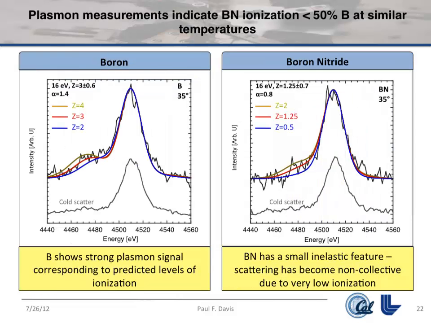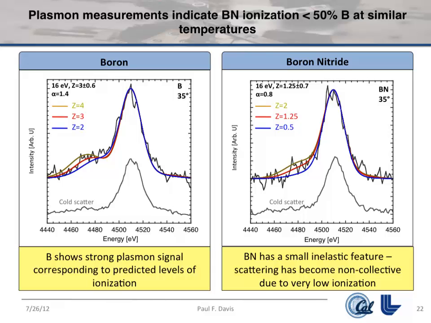And then we again do X-ray scattering and get spectra that look similar. But here I'm showing different results on the left and right. Left is boron, the right is boron nitride. Otherwise, everything is the same: the temperature, all the experimental parameters, the scattering angle. On the left, I show cold scattering, where you see that characteristic elastic scattering and no other features. When you get it hot, you see this plasmon feature, free electrons shaking around in the system, which you can fit to an ionization degree of roughly 3, which is what any plasma physics model will predict.